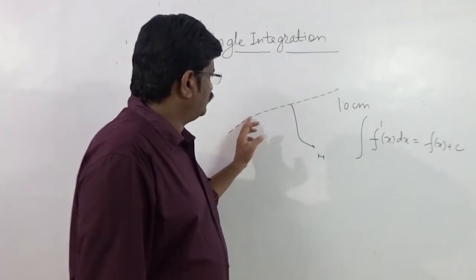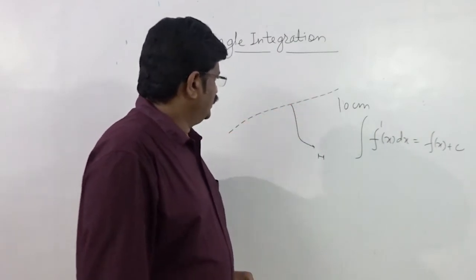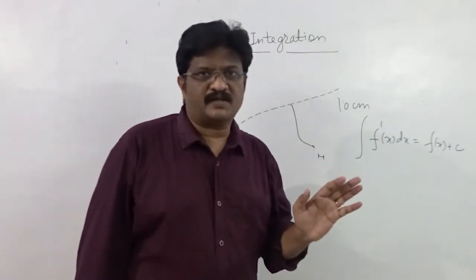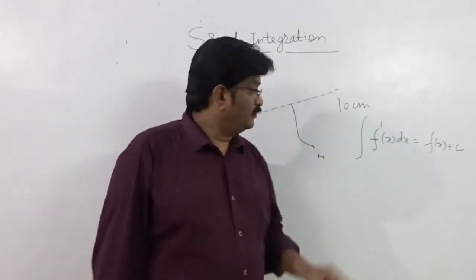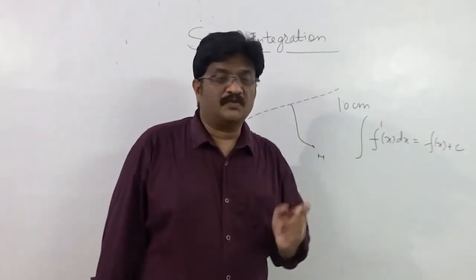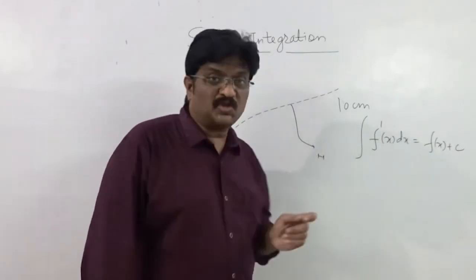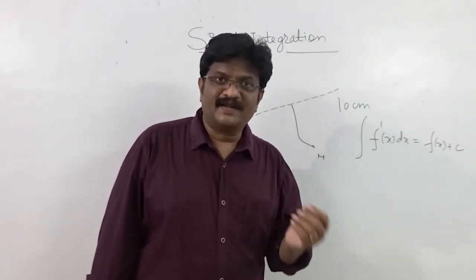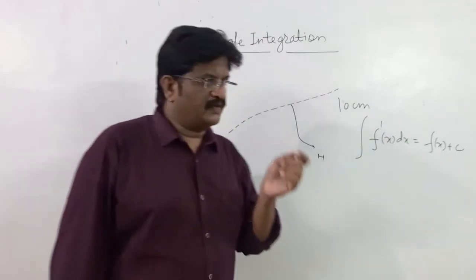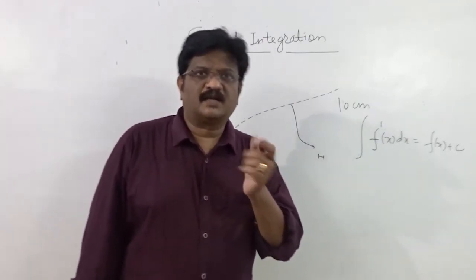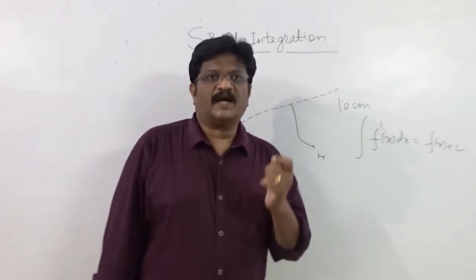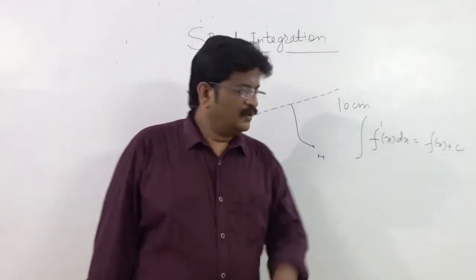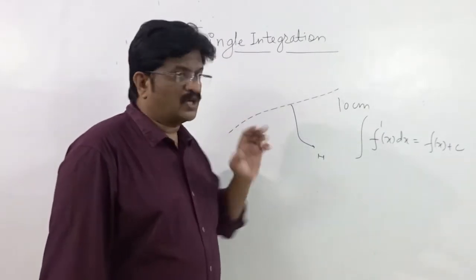Now small parts of the wire are available with us. Now for example, if I give one more assignment, now join the small parts. What ultimately are we going to do? We are going to combine the parts, aggregate the parts, sum up the parts, add the parts, integrate the parts. So the definition of integration lies basically in the term itself. To integrate means to add, to sum up, to combine, to aggregate. Is it clear? So now when we have broken the wire, what have we mathematically done?